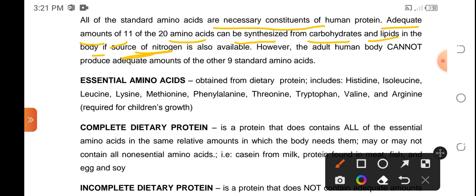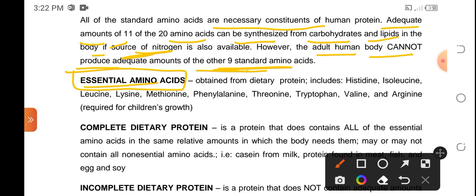Okay, now an adult human body cannot produce an adequate amount of the remaining 9 standard amino acids, and since we cannot produce them, we have to get them through dietary means. So we need to eat them and they should be present in our food intake, and we call these 9 standard amino acids that cannot be produced in the body the essential amino acids.